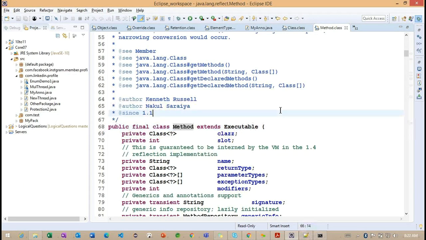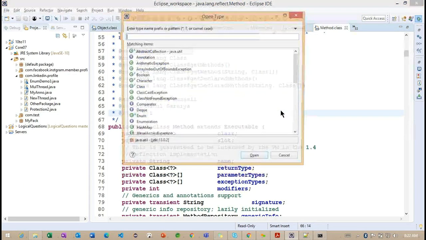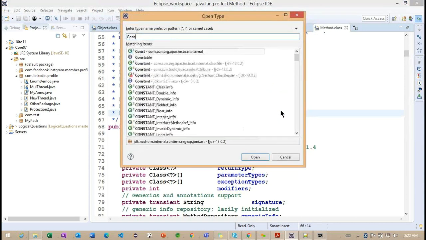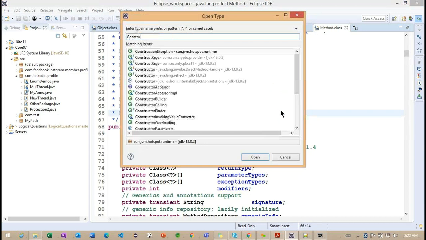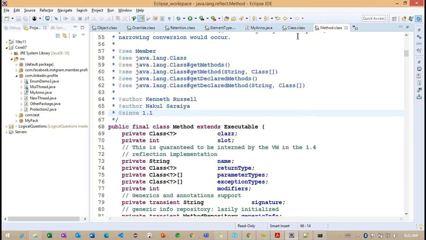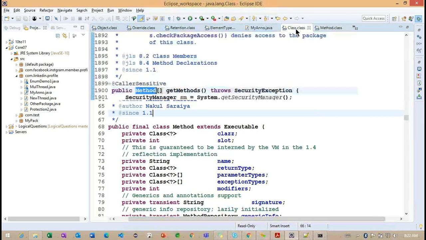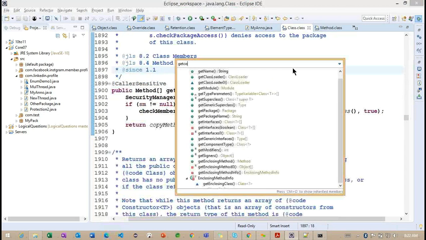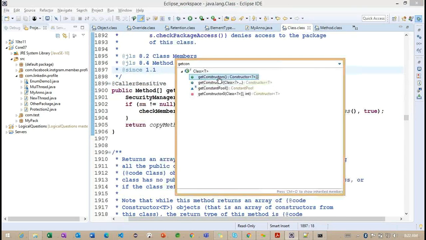Same way we are going to have one class for the constructor. Now you can see Constructor is also one class. So if you want to know the constructor information inside this particular class, we need to call the get constructor method.